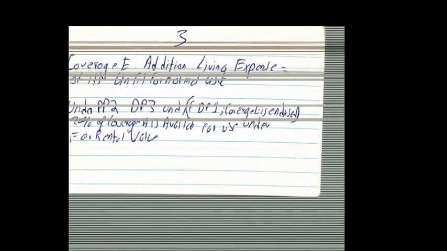Under DP2 and DP3, DP1 is like coverage E is included. 20% of coverage A is actually used for fair rental value. So it's kind of complicated.